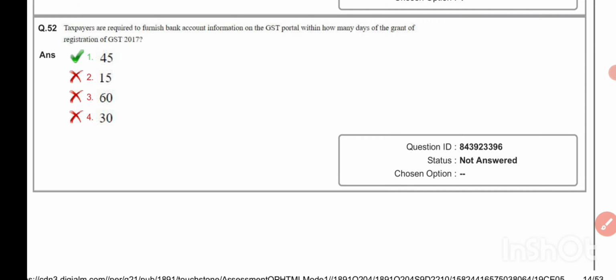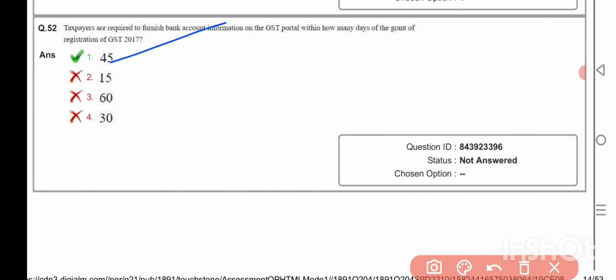Taxpayers are required to furnish bank account information on the GST portal within how many days of the grant of registration of GST? 45 days.